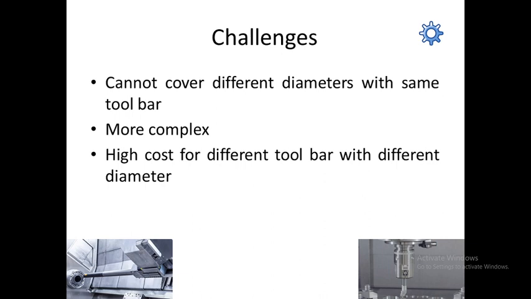In previous days, more complex toolbars were available. For that reason the cost of production increases, with high cost for different toolbars with different diameters. For that reason we have to go for new toolbars for production, which is a big challenge available with the industries. For solving this problem, we have to invent the flexible machine toolbar, which is the boring bar.